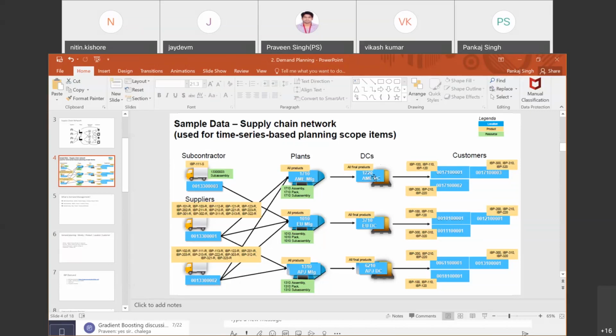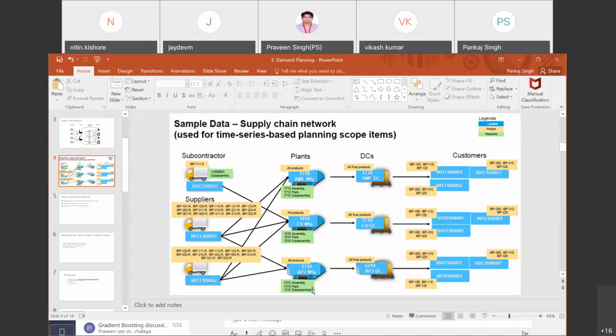However, whatever we sell from 1720 is being sold to an external customer, and that is the only sales history that we capture, and that participates in creating the statistical forecast. Hence, in this setup, we will never get any statistical forecast for 1710, even though we have a transfer history from 1710 to 1720. I wanted to make this clear to everyone because that is a very, very important fundamental understanding that we all must have. Good. So Praveen, that was the right answer.